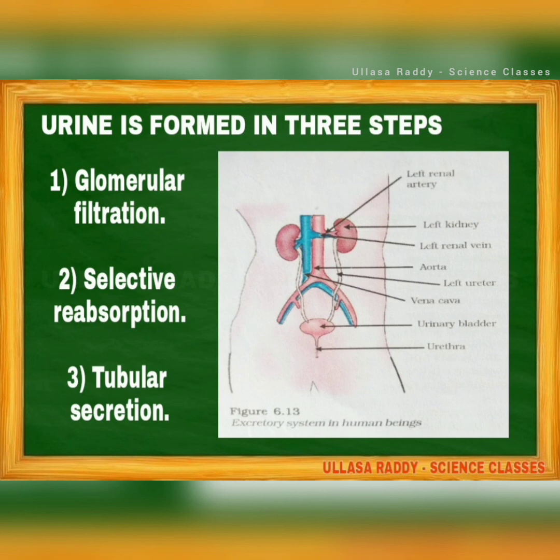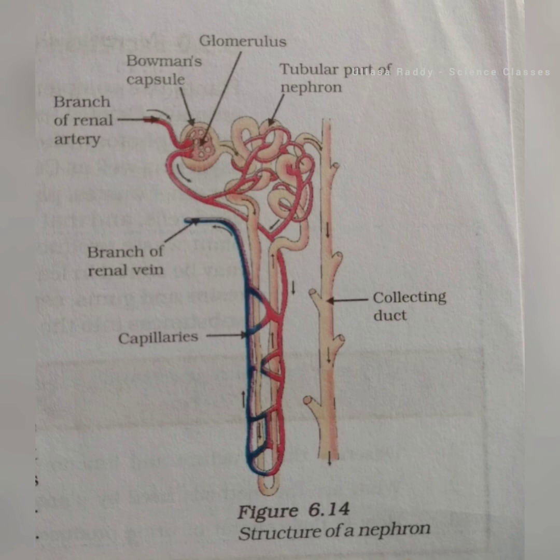Then the filtrate starts moving through the proximal tubule. During its movement, essential substances from the filtrate are reabsorbed into the blood. This process is known as selective reabsorption. The filtrate now contains mostly water and urea. It passes through the loop of Henle, enters the distal convoluted tubule, and lastly in tubular secretion, when the filtrate is circulated in the distal convoluted tubule, some important salts are actively added to it. This process is known as tubular secretion.